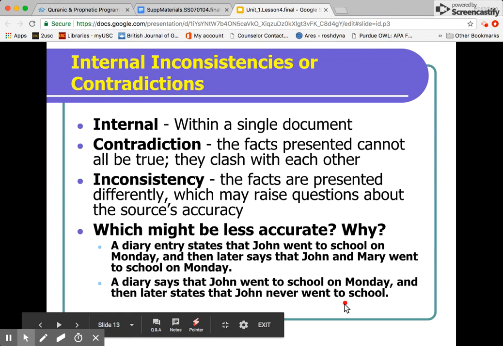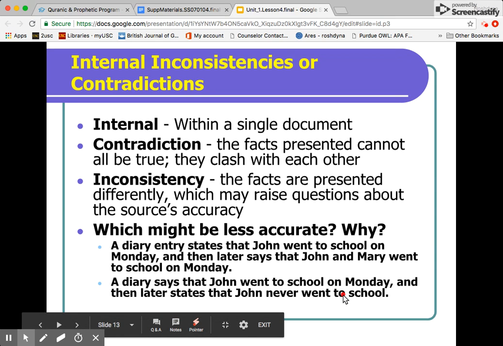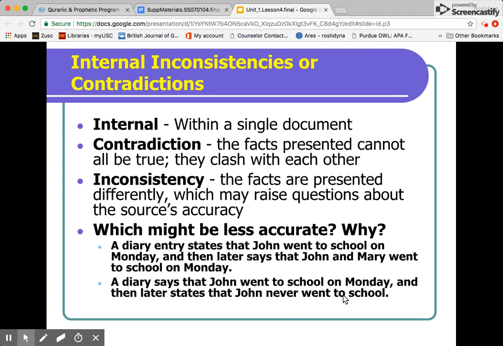However, when we looked at this one, a diary says that John went to school on Monday, and then later states that John never went to school. So now we have a contradiction. These two parts of information clash with each other. A diary says John went to school on Monday, and then later in the same diary, it says that John never went to school. So now we have an inconsistency, okay? So the most important part here is we're looking at the same diary, okay? And then we're looking at if information in that diary is consistent, okay? One source, one diary, whether or not the information is consistent.